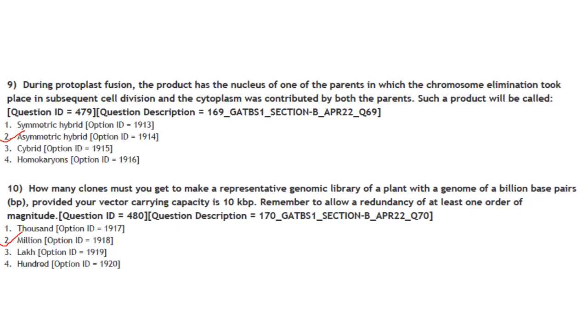Then next one. How many clones must you get to make a representative genomic library of a plant with a genome of 1 billion base pairs, provided your vector carrying capacity is 10 kb? Remember to allow a redundancy of at least one order of magnitude. So you need 2 million. Answer is option 2.